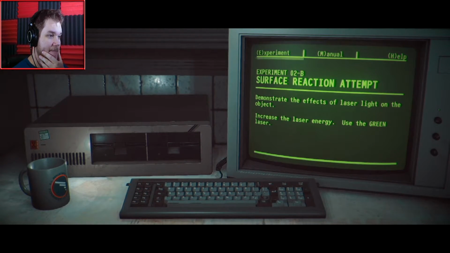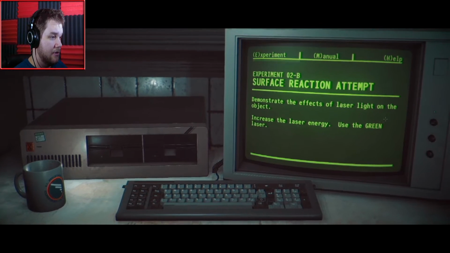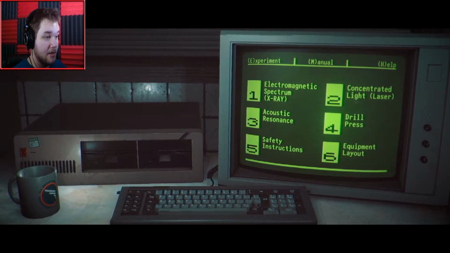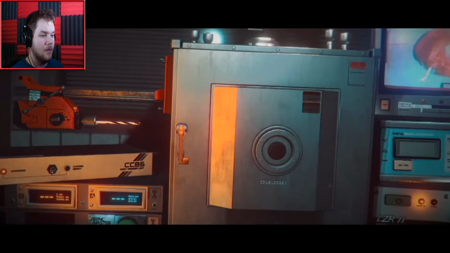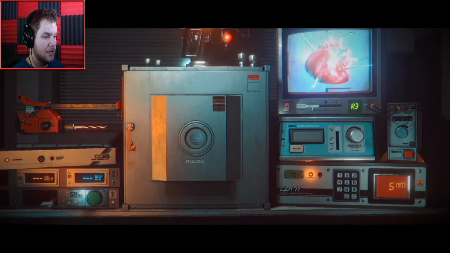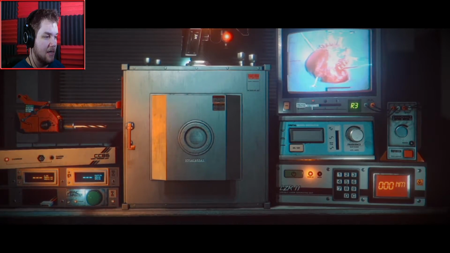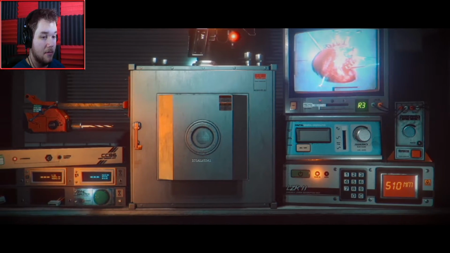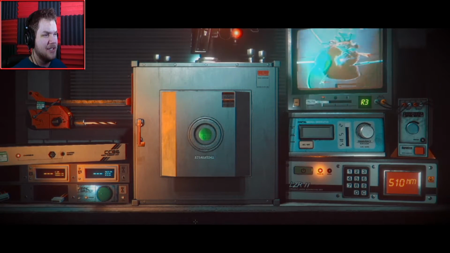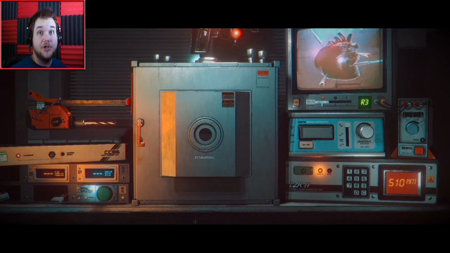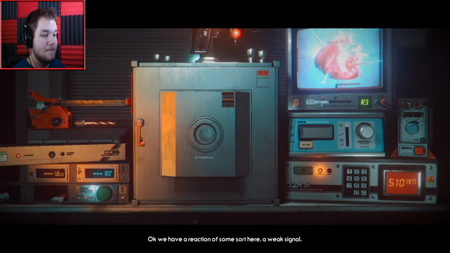Experiment complete. Demonstrate the effects of laser light on the object. Increase the laser energy. Use the green laser. Alright. Do that. What's green? 510. So let's do... No, that is not... that's not a 1, stupid. 510. There we go. Alright, this is easy now. I was just confused as to what I was supposed to do, or how I was supposed to do it, I should say. Okay, we have a reaction of some sort here, a weak signal.